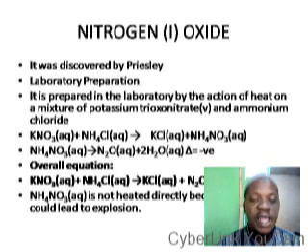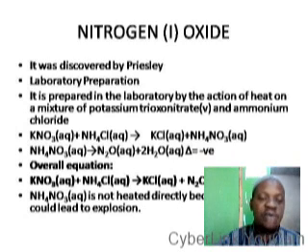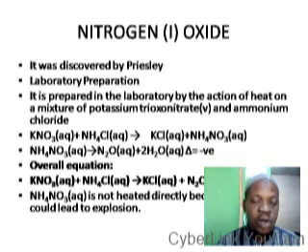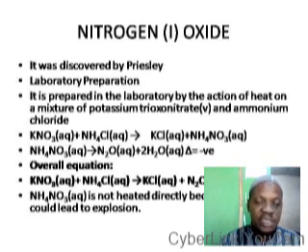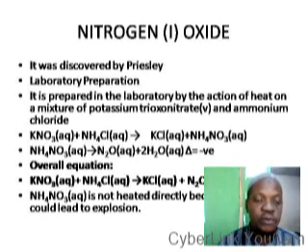A mixture of two compounds that can produce ammonium trioxide is heated, so that as the ammonium trioxide is produced, it decomposes gradually to form nitrogen 1 oxide. In such a situation, the amount that will be produced at a time will not be too much, to the extent that an explosion will occur.